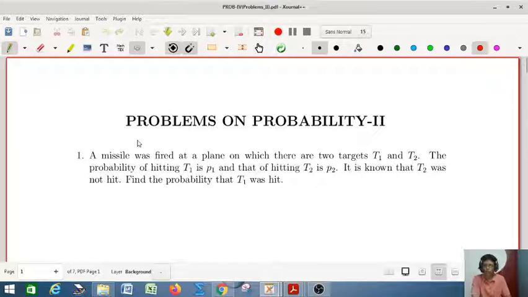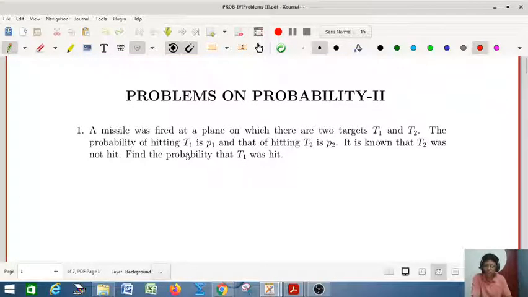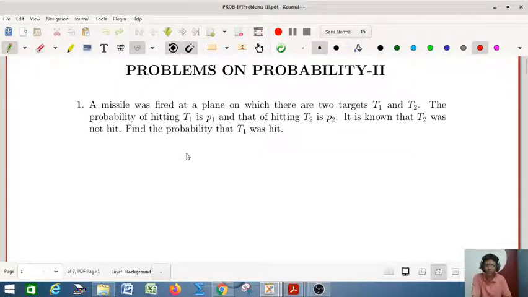So, today is the second continuation class of problem solving in probability. In this session also, we have some difficult and critical problems. Also, some problems are very important. So, we'll solve those problems in this class. First, I will start with a simple problem.